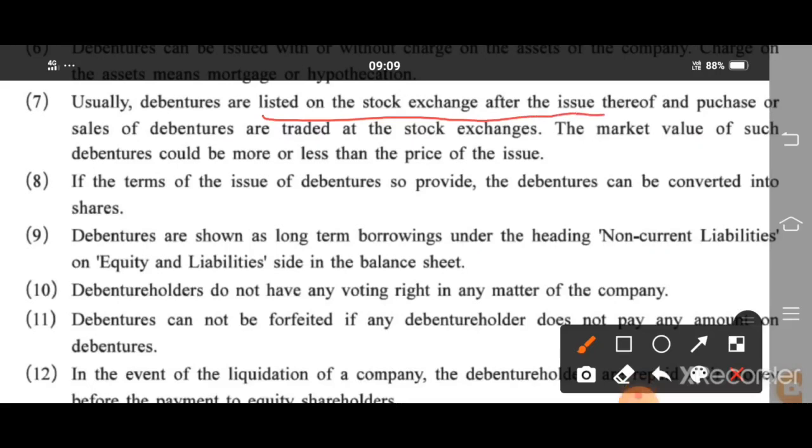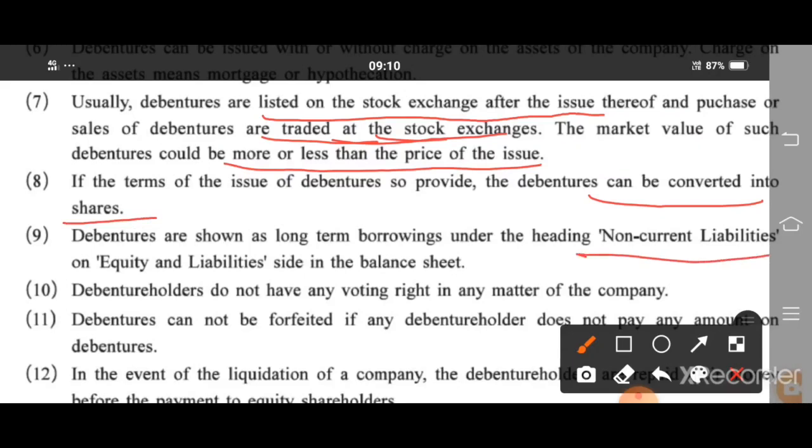Therefore, the sale or purchase of debentures is traded at the stock exchange. The market value of such debentures could be more or less than the issue price. If the terms of the issue of debentures so provide, the debentures can be converted into shares. If the term and condition is provided, then and only then. Debentures are shown as long-term borrowing under the heading of non-current liabilities on the equity and liabilities side in the balance sheet. This is also an important line from the examination point of view.